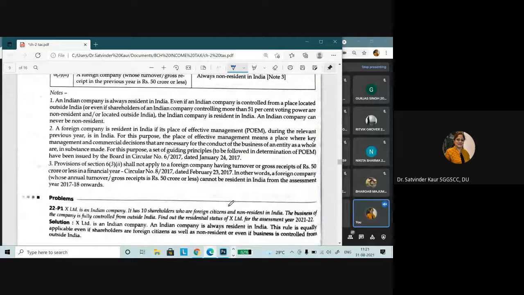Please just read this second para. Please read this second para, this first, second, and third.